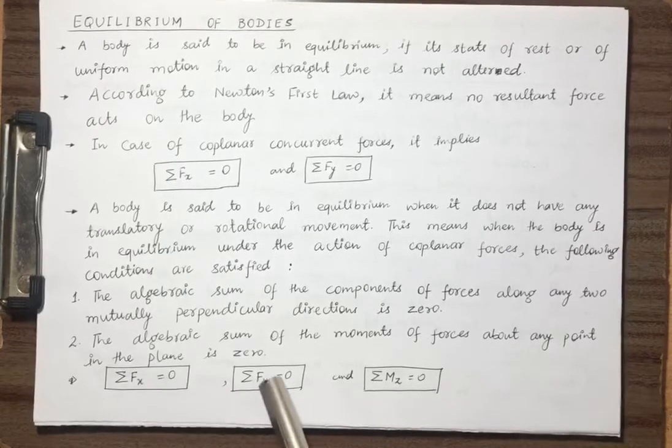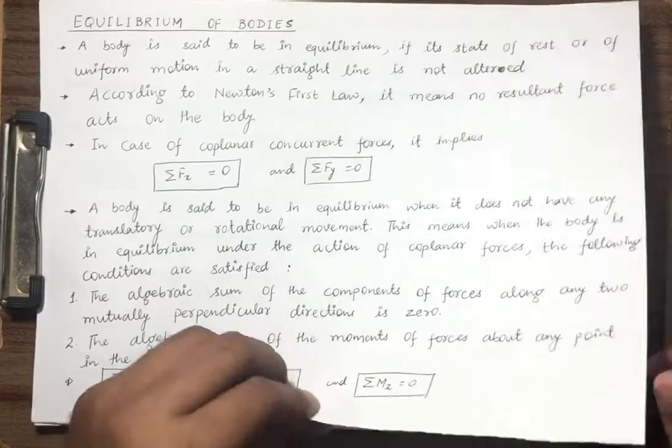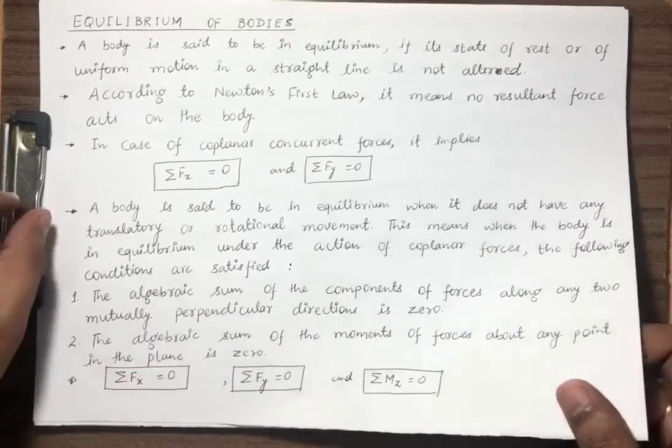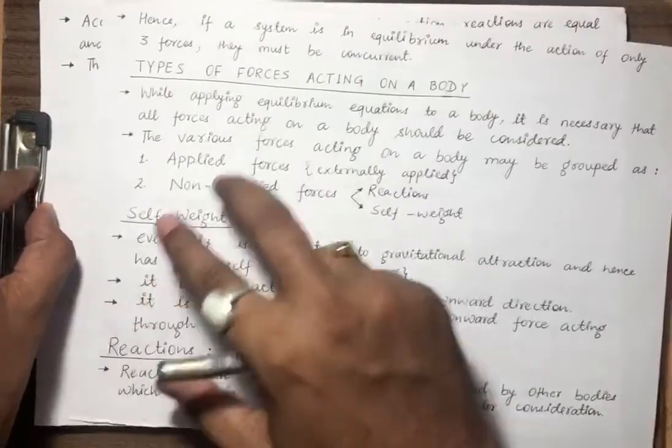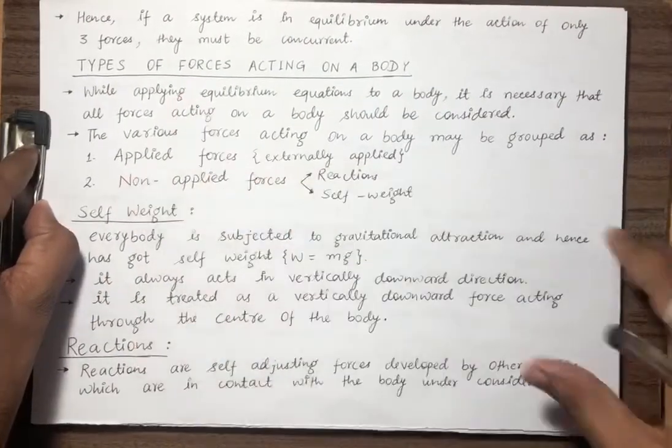So all the reactions along x, y and the moment about the z axis should be 0. x, y and z are mutually perpendicular axes. If you are not using x and y, then the third axis should be perpendicular to both of those axes. This is very simple, nothing very complex that we have learned till now.